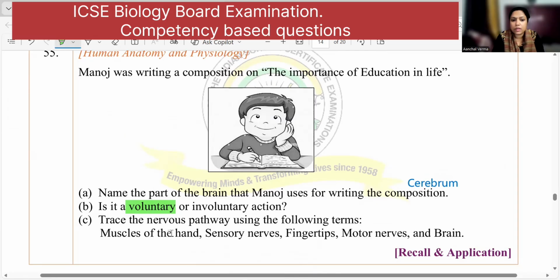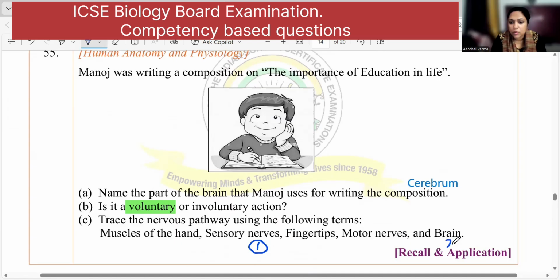Trace the nervous path. Now, what will happen? First is the sensory nerve, fingertips touching the pencil, right? Sensory nerves. Then you have the brain, motor nerves, and then the muscles of the hand that move the fingertips. Okay, the first one will be the sensory nerves.